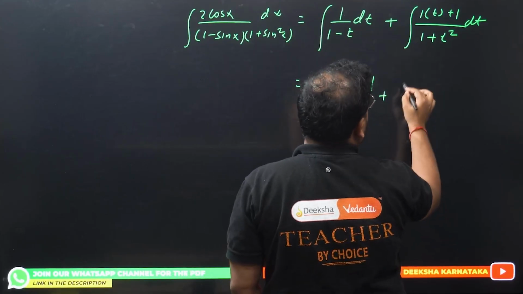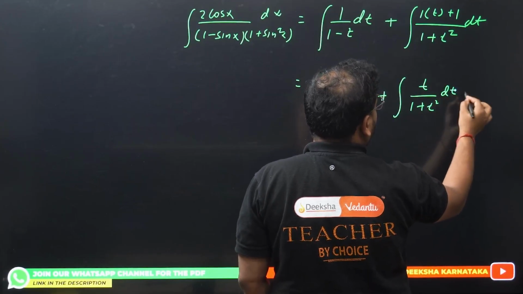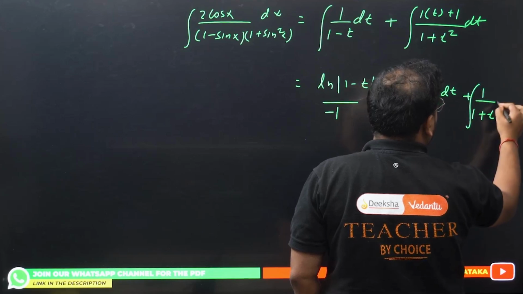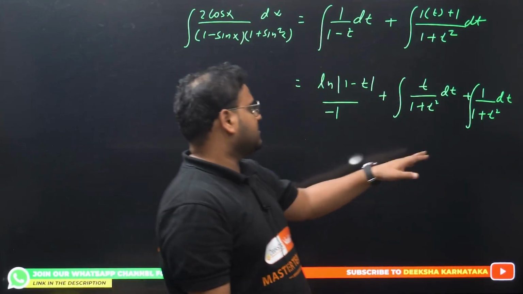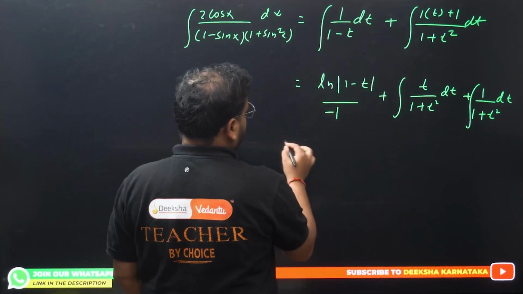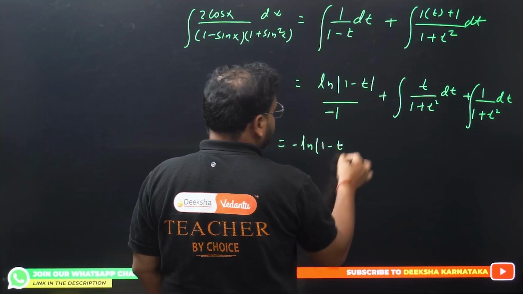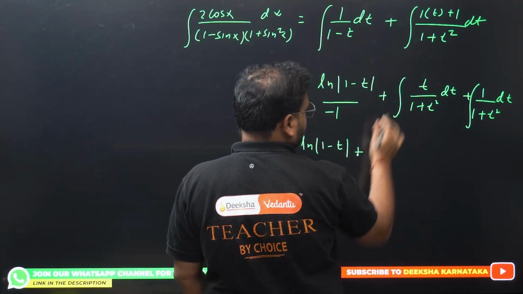So let's do one thing. Right here, t upon 1 plus t square as one of the integrals, and the next one will be 1 upon 1 plus t square. So we have separated two different integrals over here, t upon this thing and 1 upon this thing. We have t plus 1, right? So t upon this and 1 upon this. Okay. This will be becoming minus ln 1 minus t. What about this? Let's continue with this only.